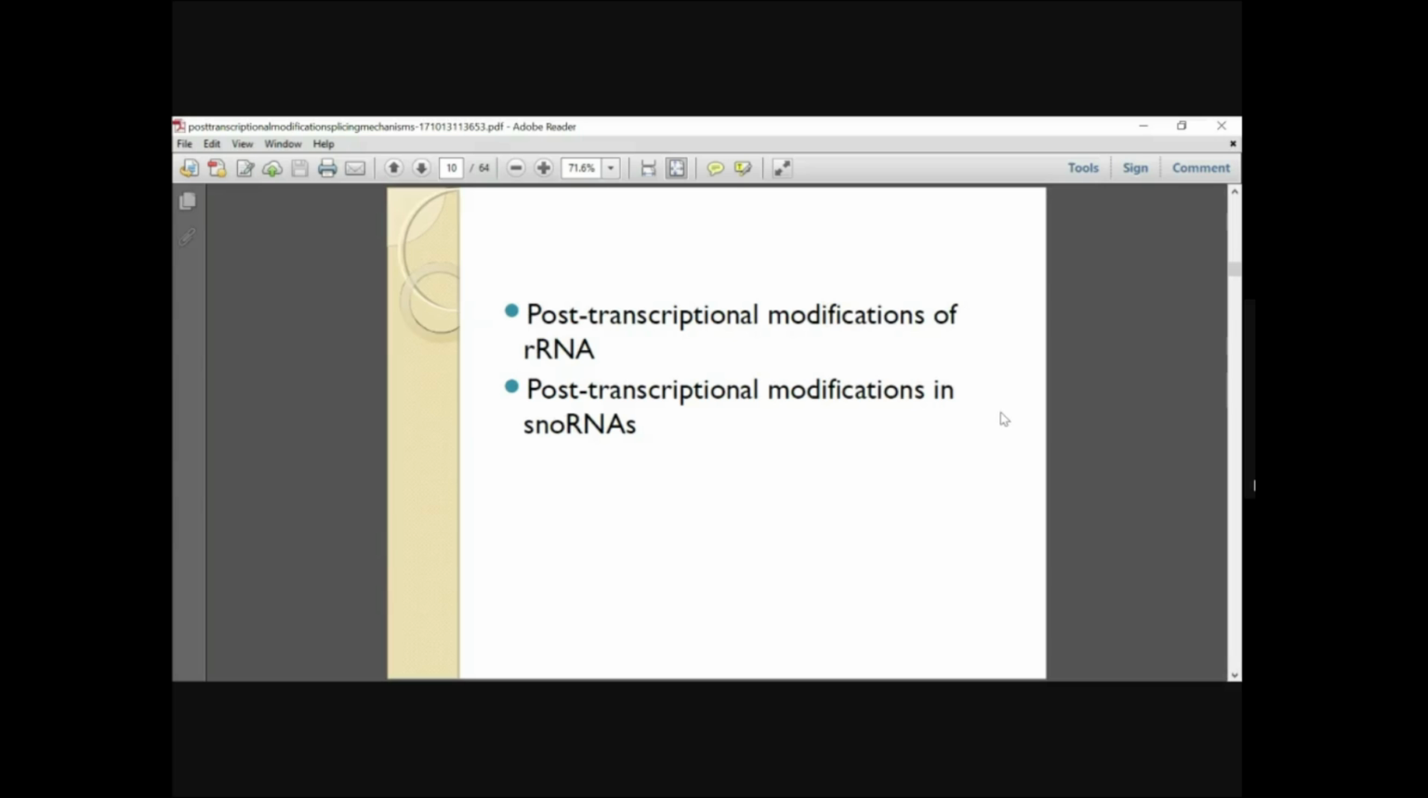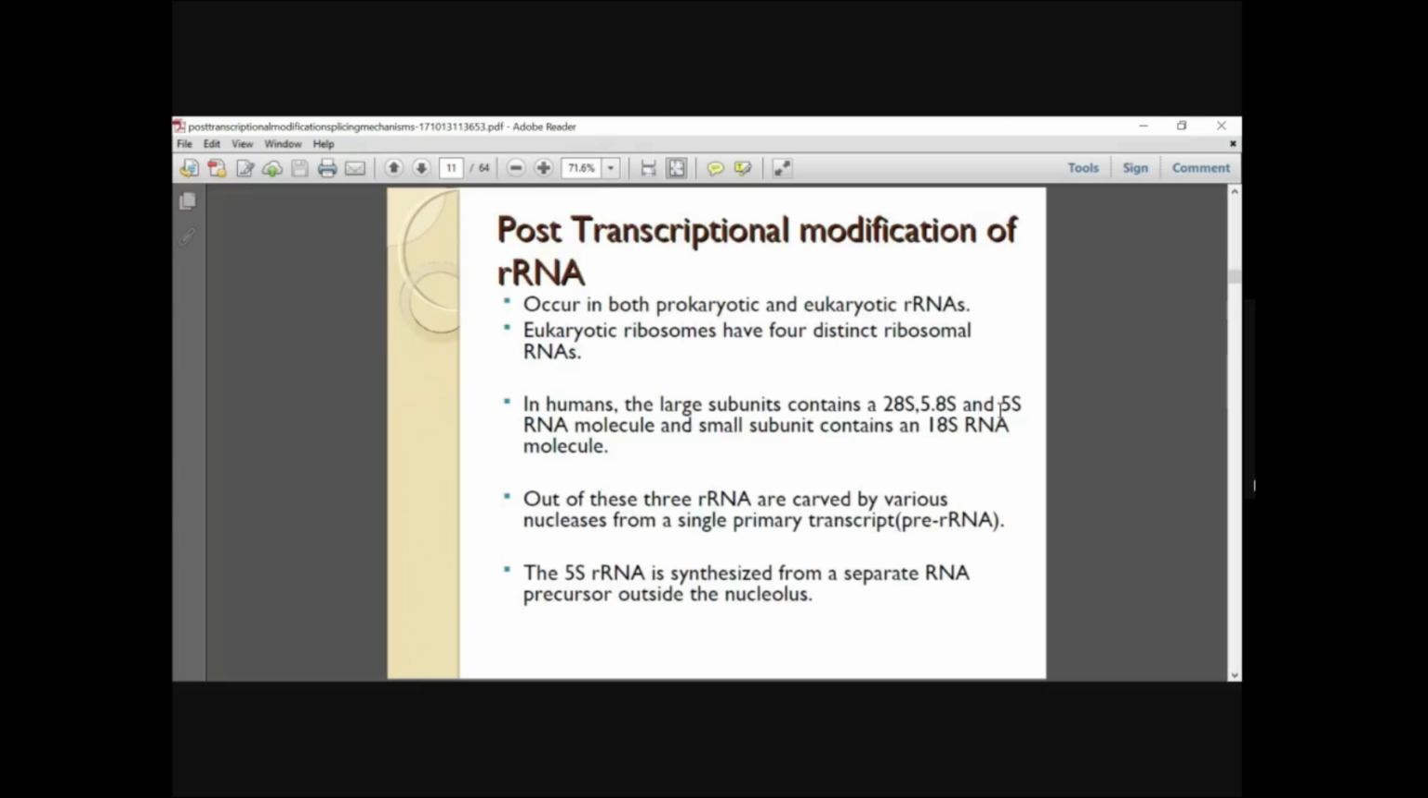Then post-transcriptional modifications of rRNA, and post-transcriptional modifications in snoRNA. So first we will study the post-transcriptional modifications of rRNA. Ribosomal RNA post-transcriptional modification takes place in both prokaryotic as well as eukaryotic rRNAs. Eukaryotic ribosomes have 4 distinct rRNAs.